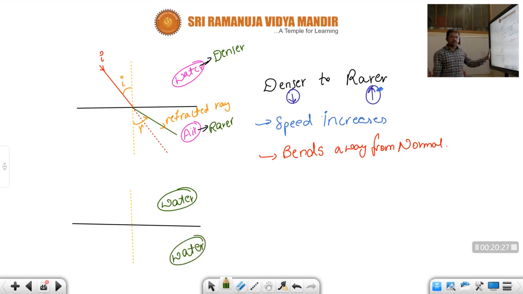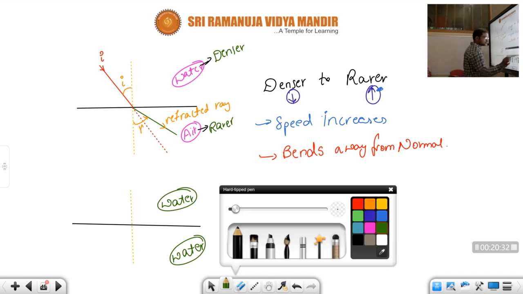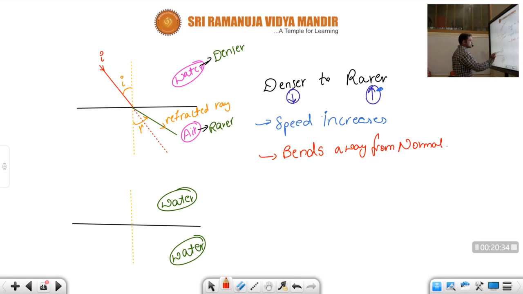Okay, water and water. Children, here this one is an important case. If we observe here, children, while we are comparing this one and this one, the density of both mediums is same. The density of molecules in the two mediums is same. What is the reason, children? Both are water only.